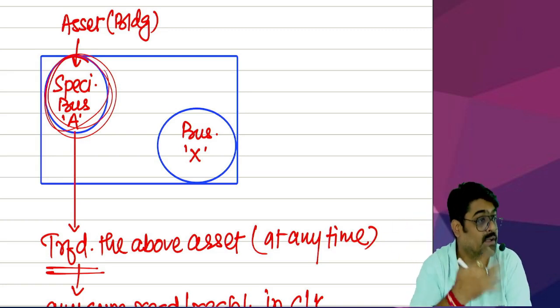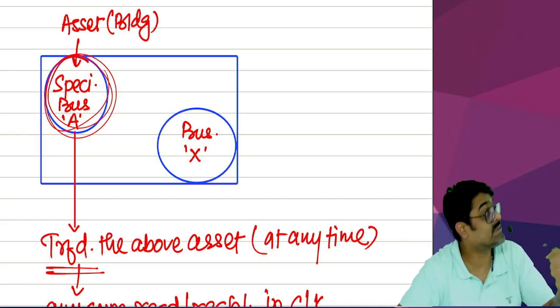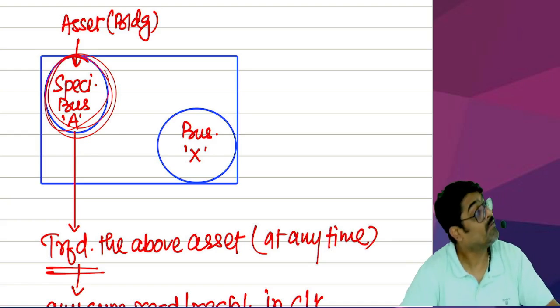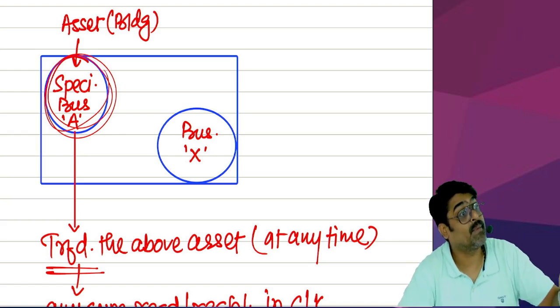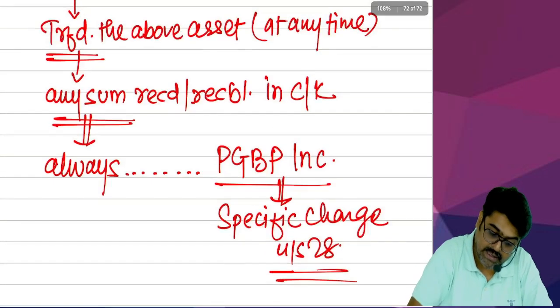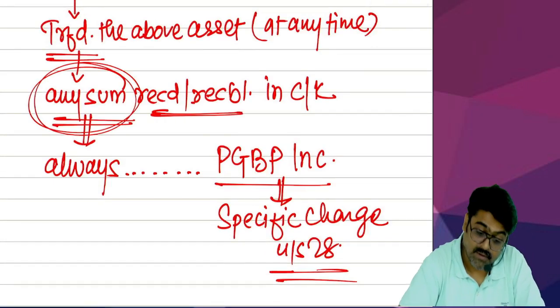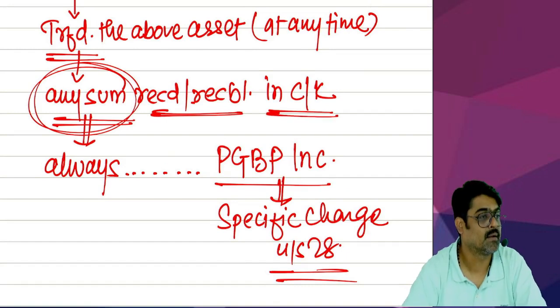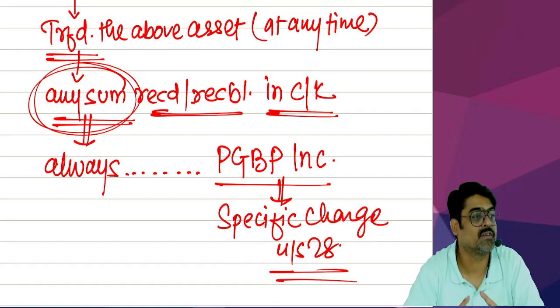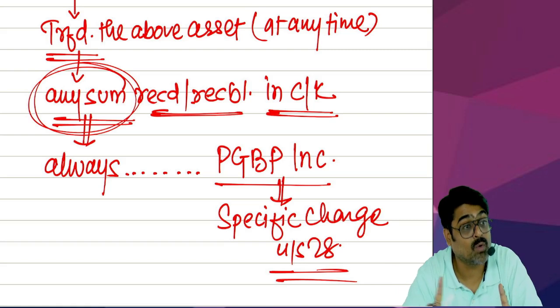Whatever amount is received or receivable, I am not saying to the extent of 50 lakhs. The amount can be 40 lakhs, 50 lakhs, or 60 lakhs. Any amount received in cash or in kind on transfer of this asset will never go to capital gain.